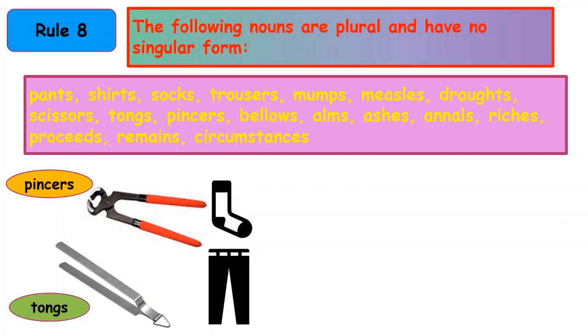Students, there are some nouns which are plural and have no singular form, and therefore we use a plural verb with these nouns. Let us look at some examples of these plural nouns. Pants, shirts, socks, trousers, mumps, measles, draughts, scissors, tongs, pincers, bellows, arms, ashes, annals, riches, proceeds, remains, circumstances. These are all plural nouns, and with them we will be using plural verbs.